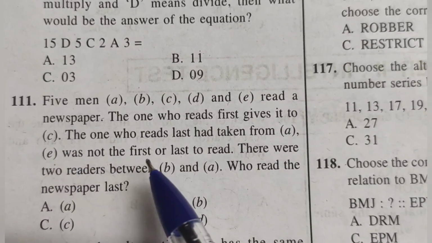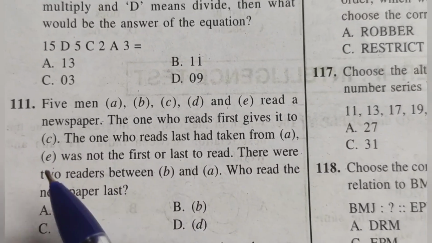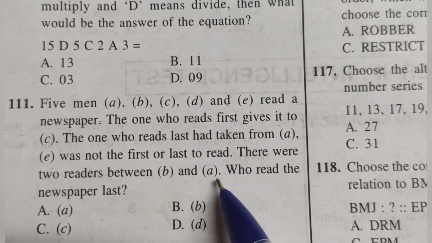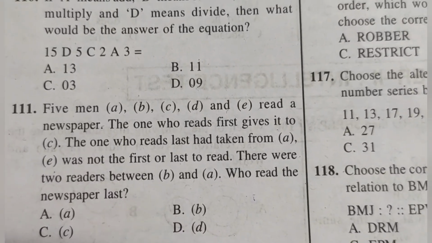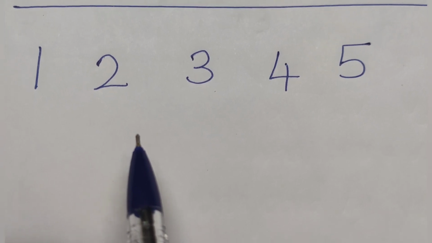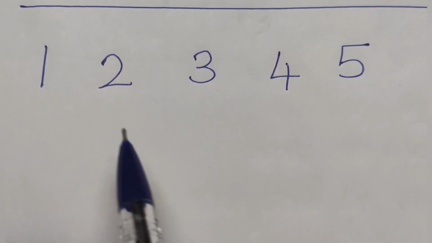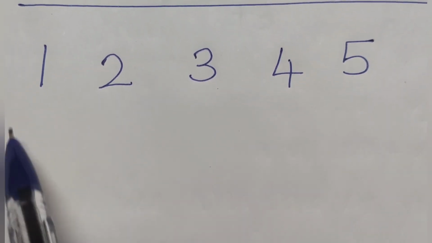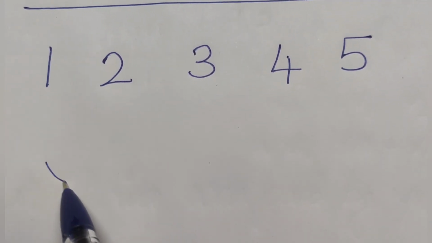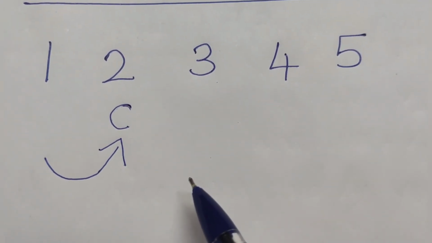E was not the first or last to read. There were two readers between B and A who read the newspaper last. See, they say the one who reads first gives it to C. One who reads first, that we don't know, he gives it to C. So C reads second.